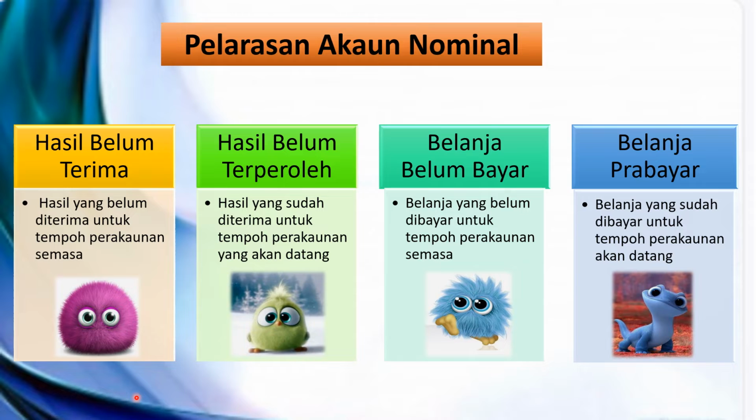Let's begin with the definition of all the Pelarasan account nominals. There is only 4 of them here. 2 pelarasan for hasil and 2 pelarasan for belanja. Hasil belum terima, this one, ialah hasil yang belum diterima untuk tempoh perakaunan semasa. Hasil belum terperoleh ialah hasil yang sudah diterima untuk tempoh perakaunan yang akan datang.